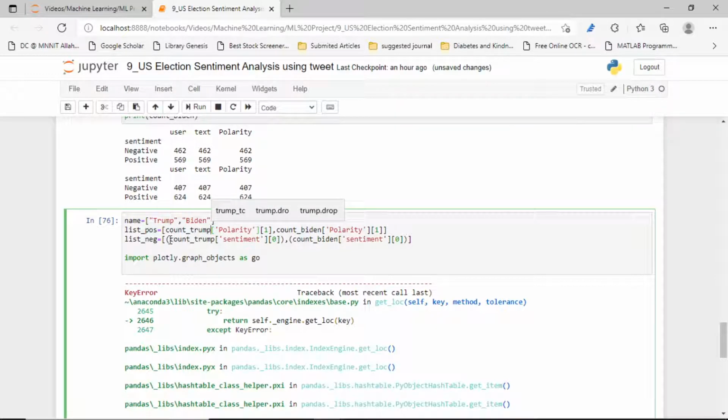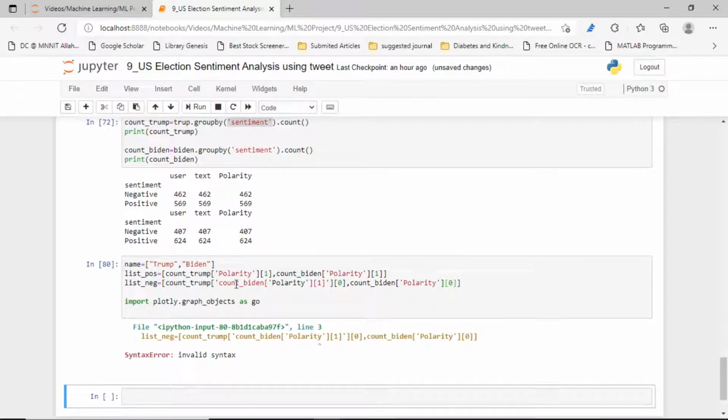Similarly here also count Trump polarity, and here also count Biden polarity. So polarity is 0. Yes, guys, now it's okay.